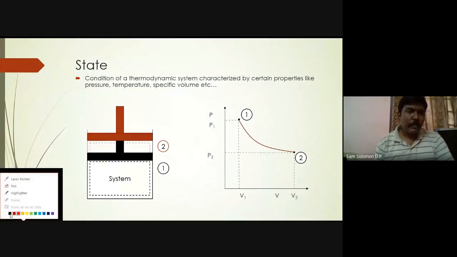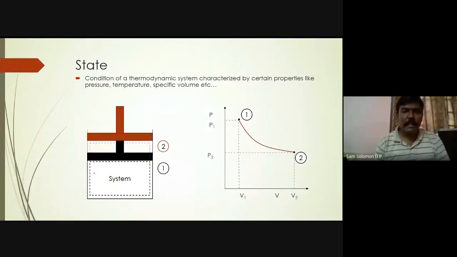When we talked about the closed system, we said there is 1 kg of oxygen inside this cylinder. Let's retain the same. It is in a compressed state because the piston has been pushed downwards and it has compressed the oxygen. So that is a state of the system.